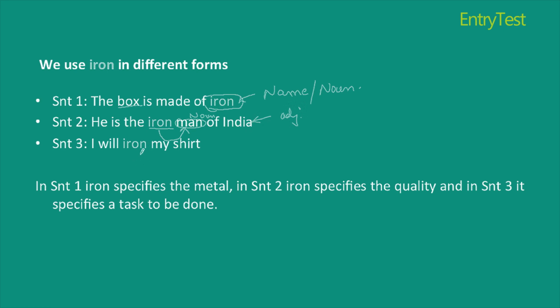I will iron my shirt. Here, iron is being used to justify that you'll press or iron your shirt, which is an action that is happening. Here, iron is justifying an action, it is being used as a verb. Thus, the same word, which is iron, is being used in three different forms to justify three different things in these three sentences. Thus, iron can be used in multiple ways, and this is a discussion on word grammar.